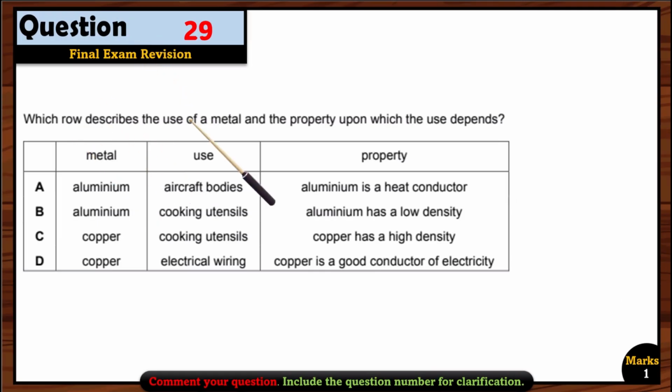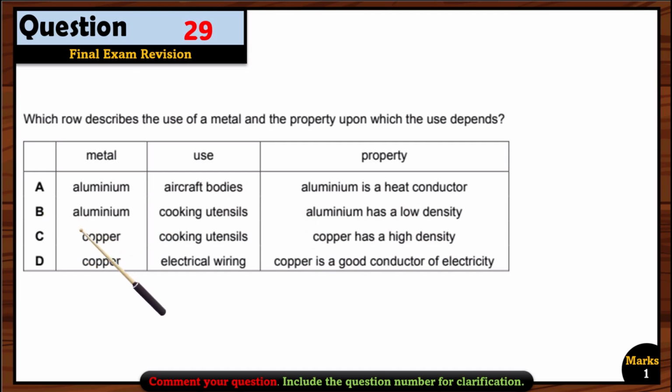Question 29, which will describe the use of metal and the property upon which the use depends. Okay, so we have to match the use and its property. First of all, aluminium, it is used in making aircraft body. Yes, right. So aluminium is a heat conductor? Wrong. This is not the property that's why we are using it in aircraft. We are using it in aircraft because it has a low density. So option A has been rejected.